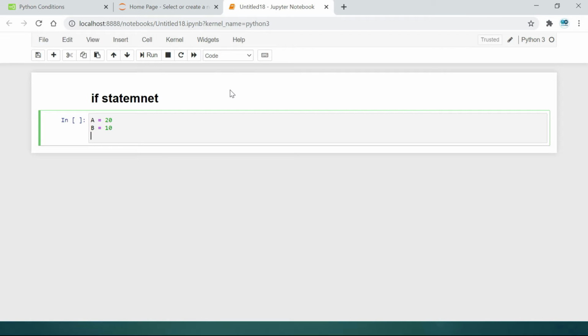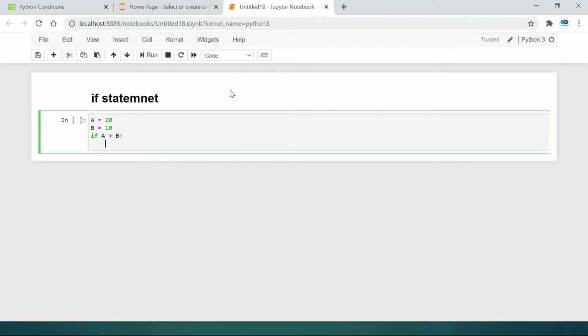Then we check if capital A is greater than capital B, close with a colon. Then print, with some space. That means the condition should happen there. We just print some value. If the condition is true, then it will be printed. Otherwise, it won't print anything.